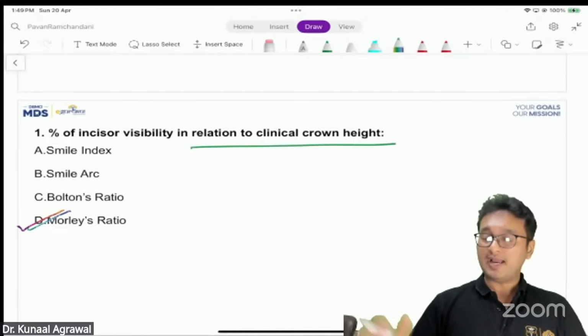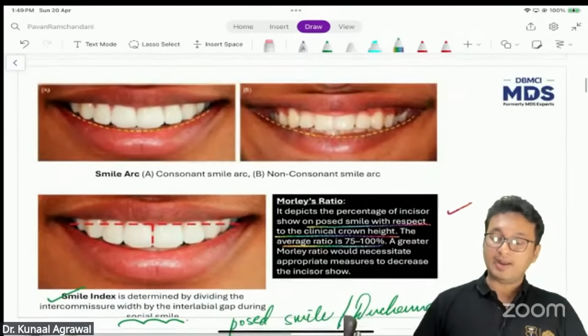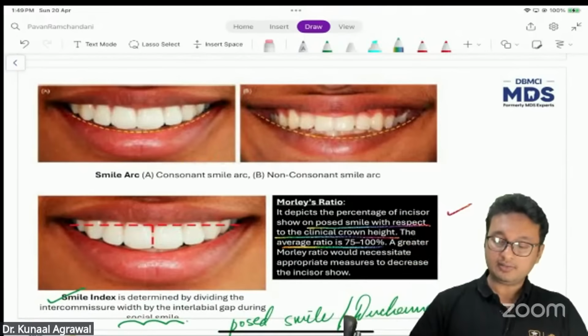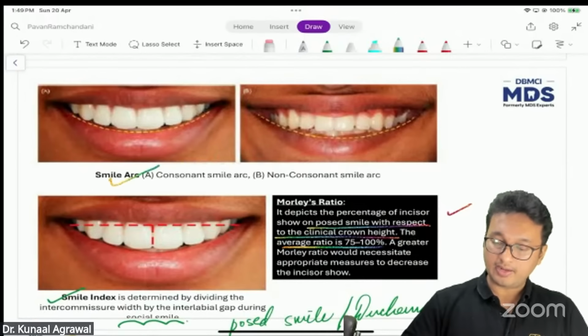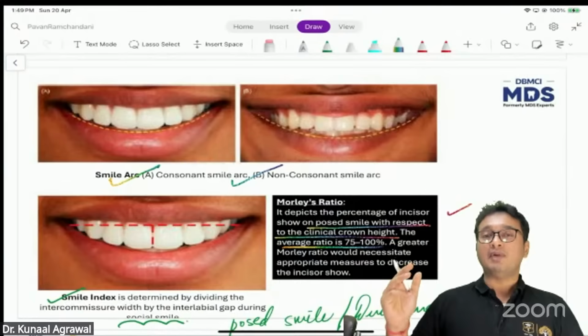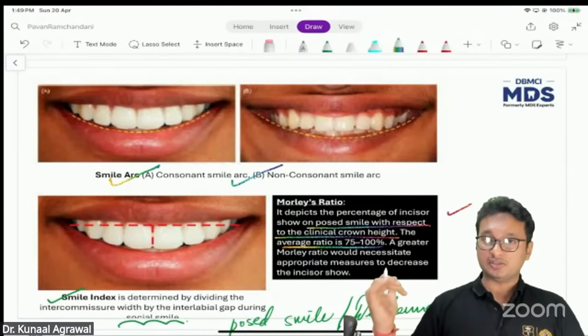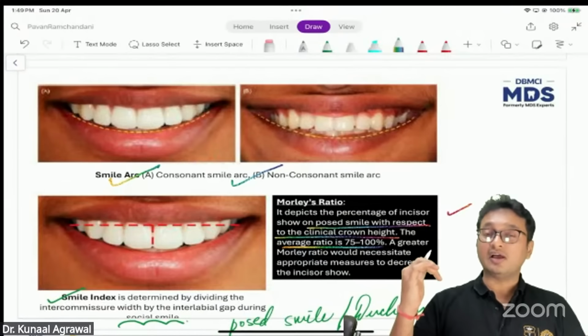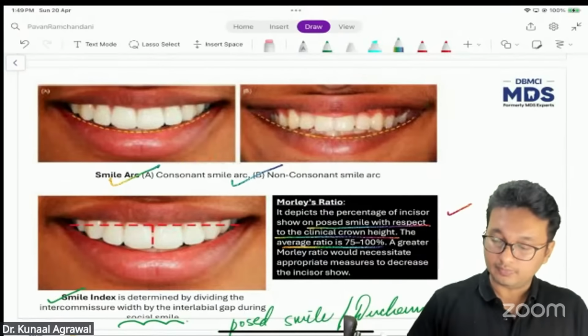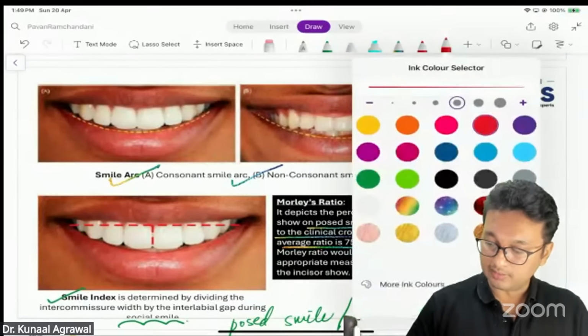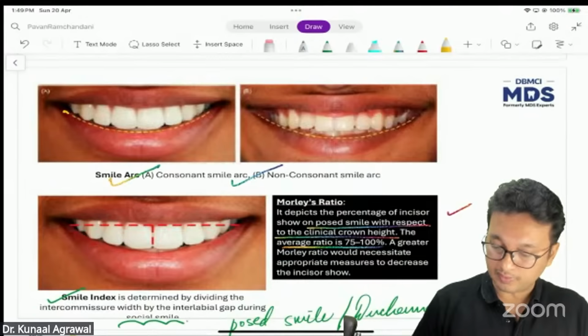So what is smile arc? Again, there are two types of smile arc, consonant and non-consonant. Now, smile arc is the curvature of the lower lip. You can see here the yellow colored line of the lower lip in the first figure.